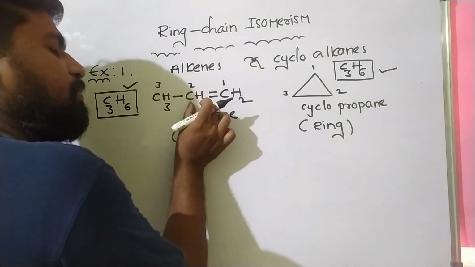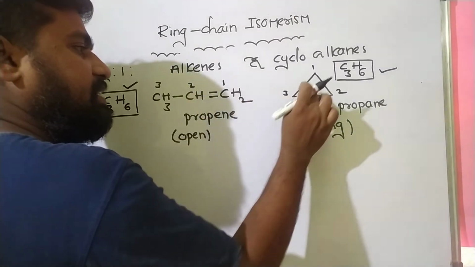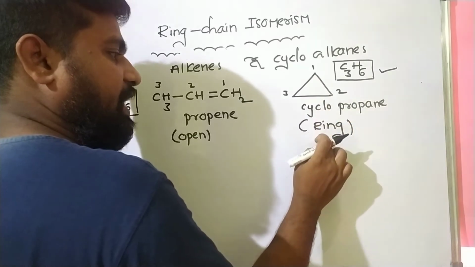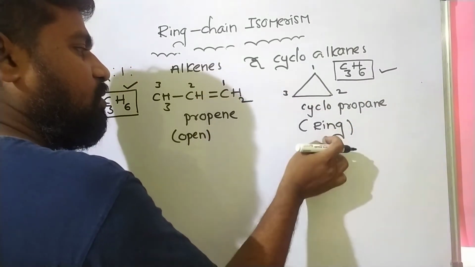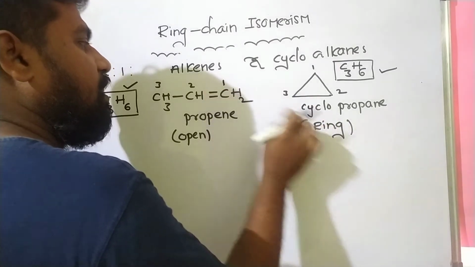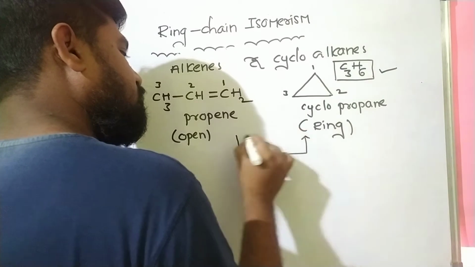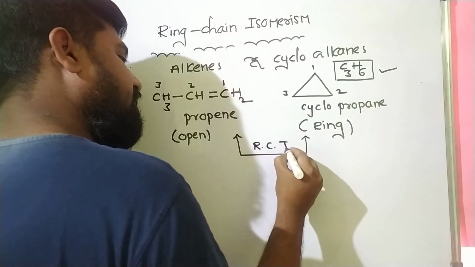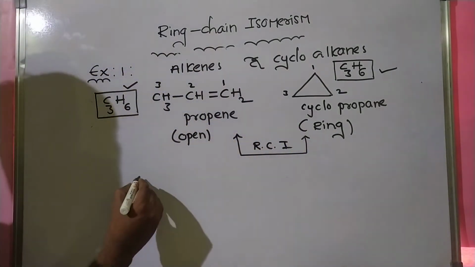The molecular formula is the same, but one compound has an open chain structure while the second one has a closed chain structure, meaning a ring. So this is a ring, this is a chain. So these two isomers are called ring chain isomers. Please note this.